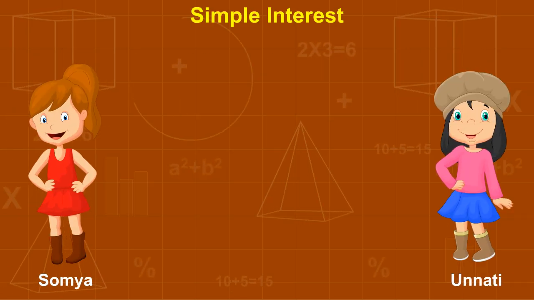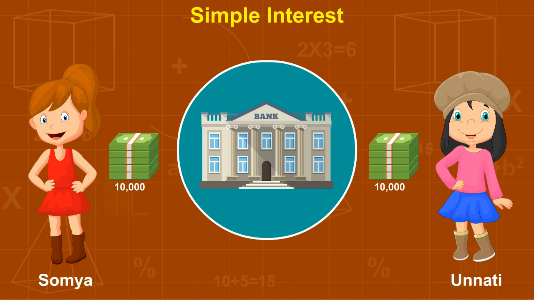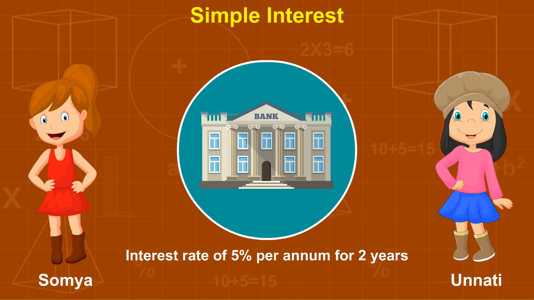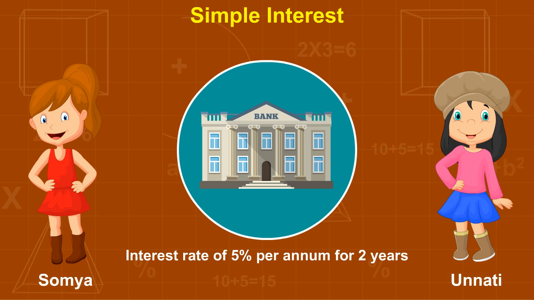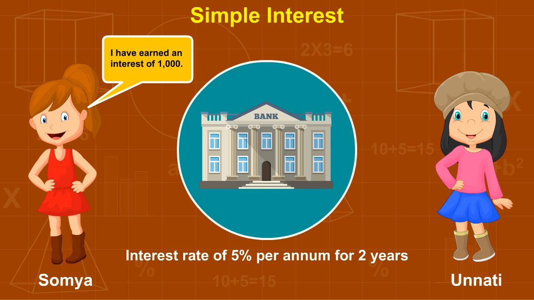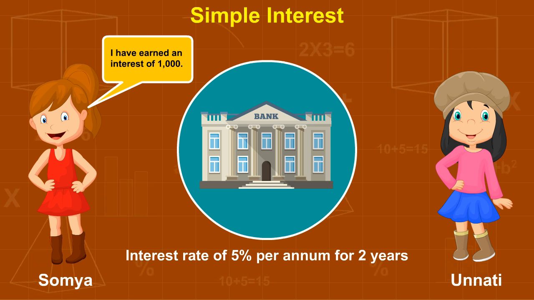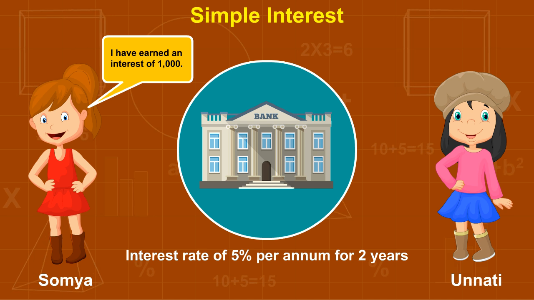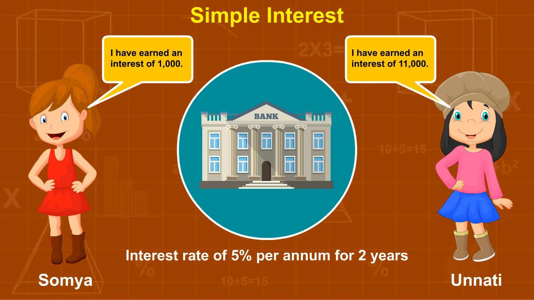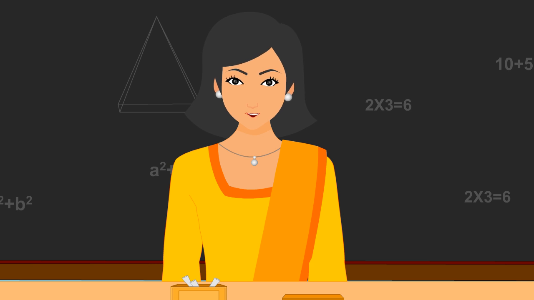Soumya and Unnati each deposited 10,000 rupees at the rate of 5% per annum for 2 years. Soumya calculated and told Unnati that she has earned an interest of 1,000, while Unnati negated her statement and said that she has earned 11,000. We will try to find out the correct answer.